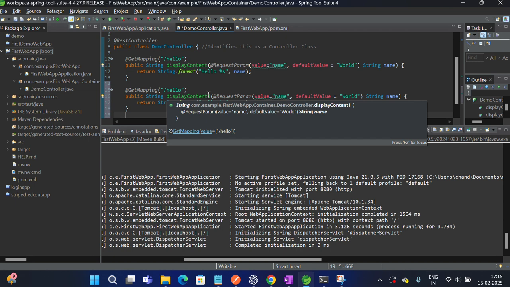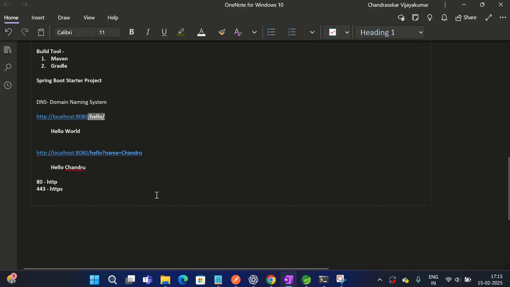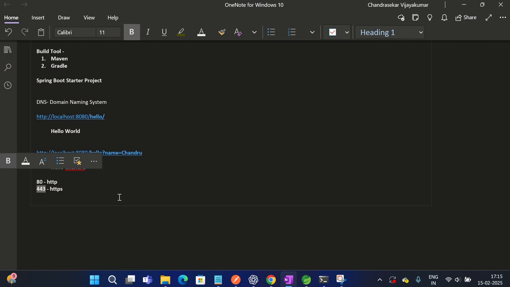Okay, so in the real world, any project that is created has two open ports for the rest of the world: 80 for HTTP and 443 for HTTPS. If these ports are not functioning, then our project will not be able to handle the traffic. Traffic means, if we deploy this project in the real world, many users will try to access it. If that happens, our project may crash. So for this we need to have some DNS system, and we need to have knowledge of it. So that's the thing.